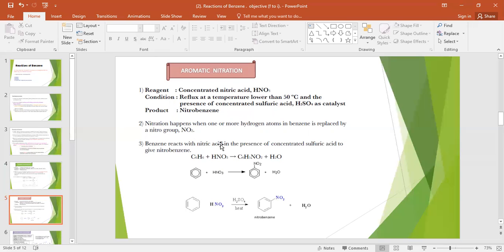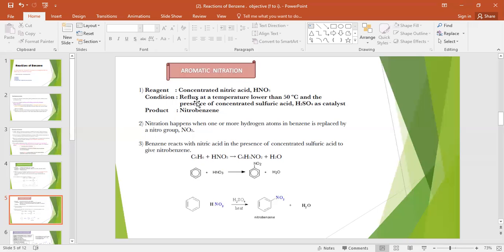Benzene reacts with nitric acid in the presence of concentrated sulfuric acid to give nitrobenzene. What is the electrophile here? The electrophile is NO2 plus. Here you can see HNO3 here, HNO3 here. Both reactions are the same, in the presence of sulfuric acid and heating.